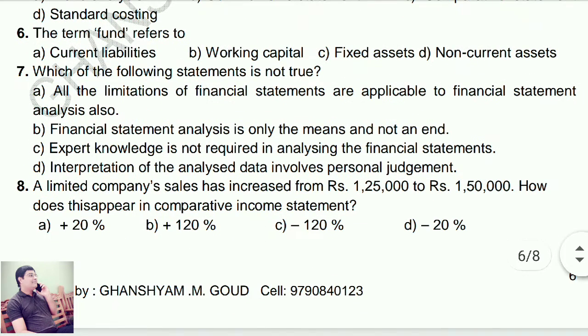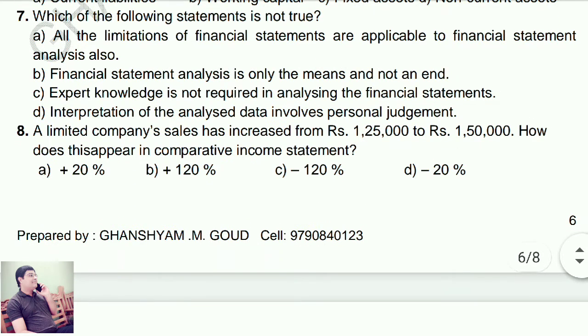The term fund refers to, what is the answer? That is working capital. Seventh question. Which of the following statements is not true? So which one is the answer? Answer is C. Expert knowledge is not required in analyzing the financial statements.